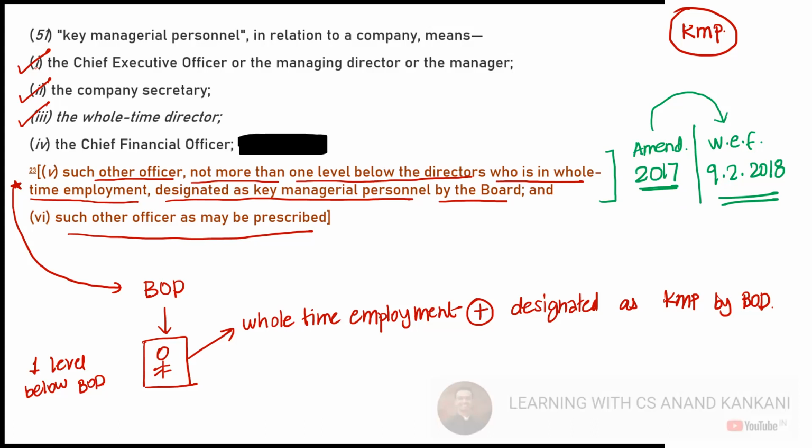Vineet has asked a question, designated as KMP means the above point? No, designated means the person has been, how do you say, you designate a person as the class monitor, which means you have made the person the class monitor.